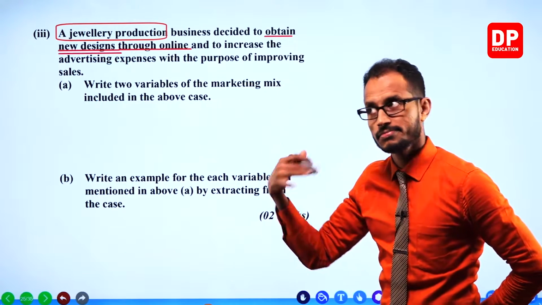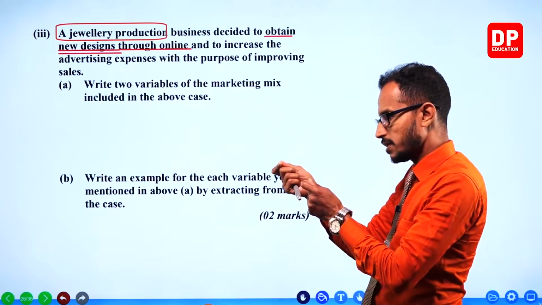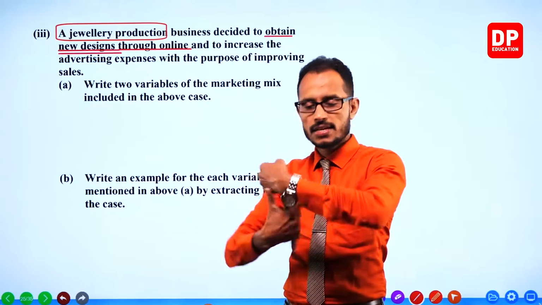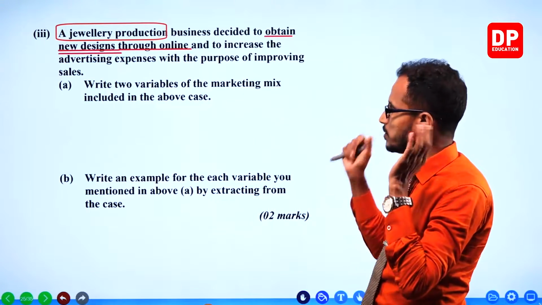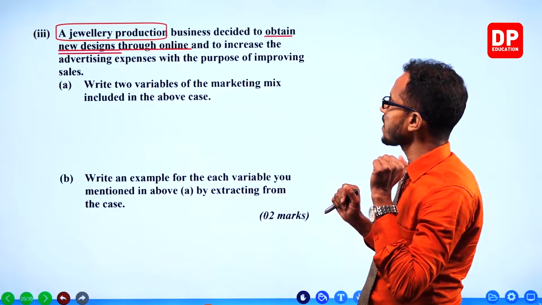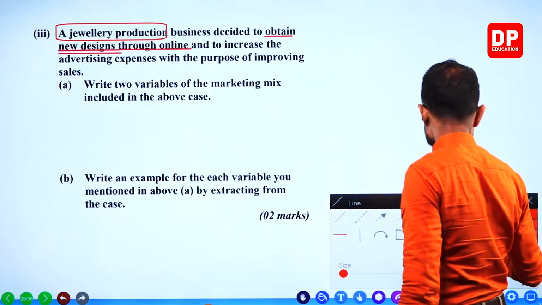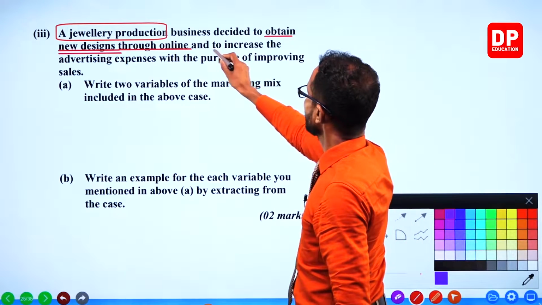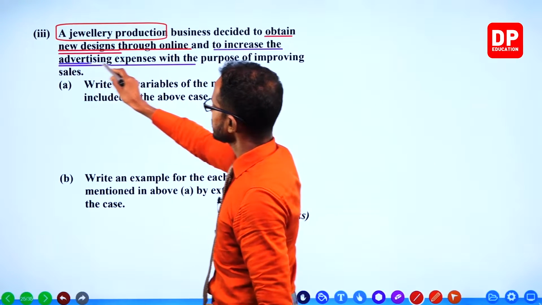They're searching online to get new designs, like necklaces and bangles and stuff, right? Jewelry stuff, new designs. And to increase the advertising expenses.